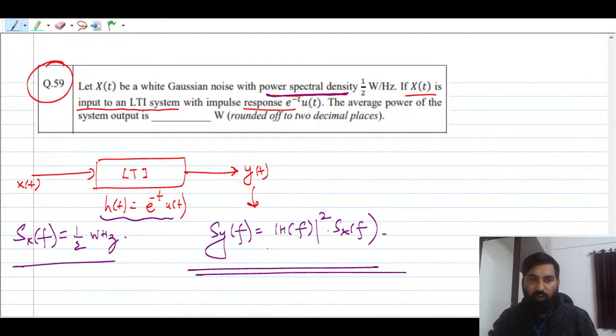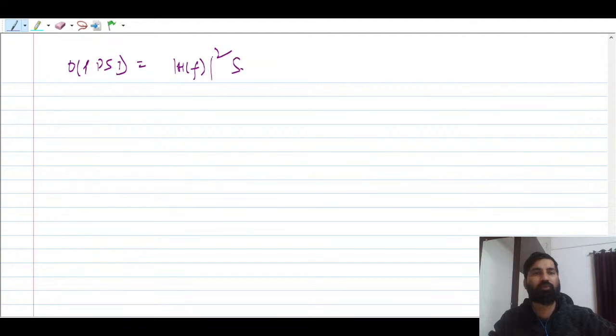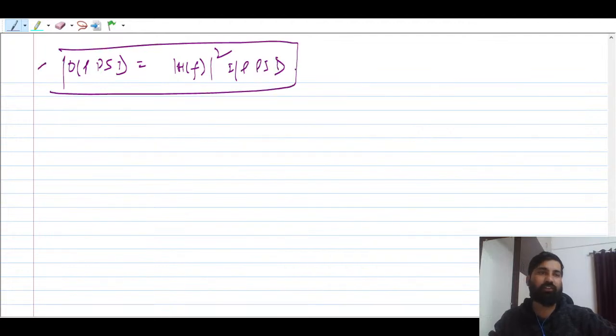Okay, once you have got the power spectral density, you can find the average power. What is average power, guys? Average power, look, what is output PSD? Output PSD is nothing but, always remember this formula, |H(f)|² times the input power spectral density, input PSD.